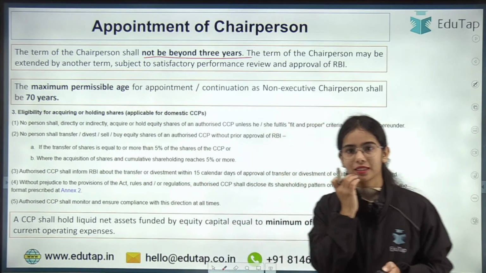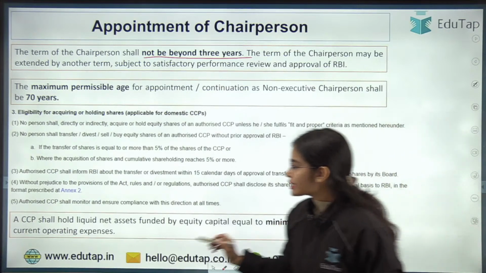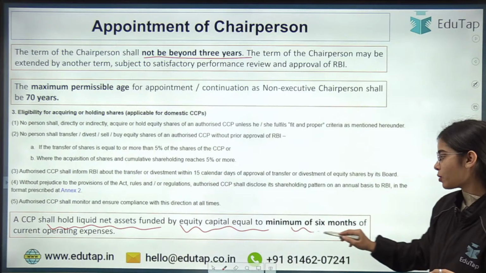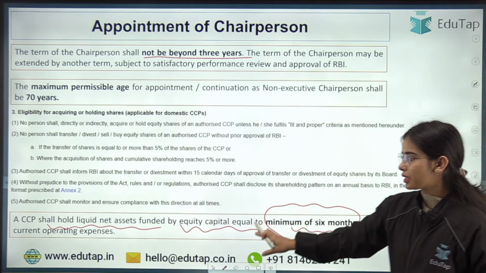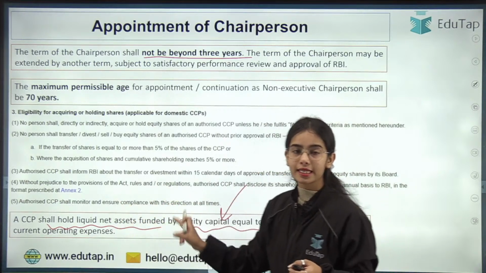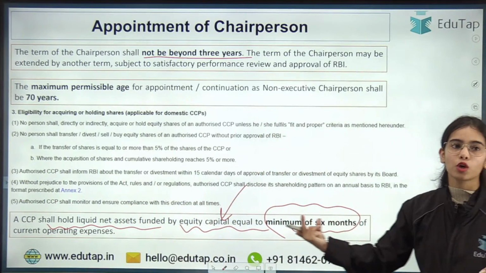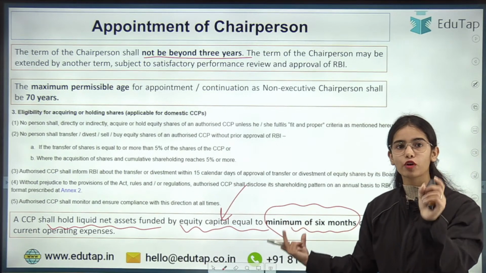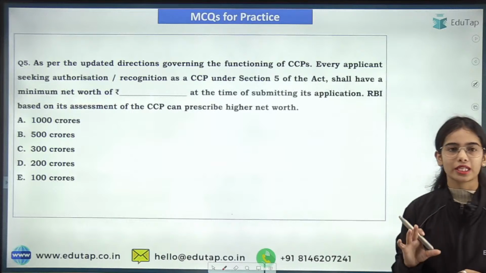Okay. Yes. So a CCP shall hold liquid net assets funded by equity capital equal to minimum of 6 months. So if the funding is through the equity capital, that has to be held in the liquid net assets for meeting the operating expenses, and these liquid assets have to be maintained for at least 6 months. Okay. So that is the idea.